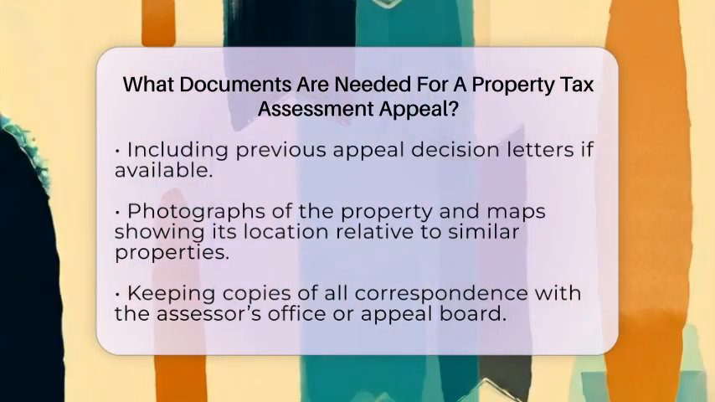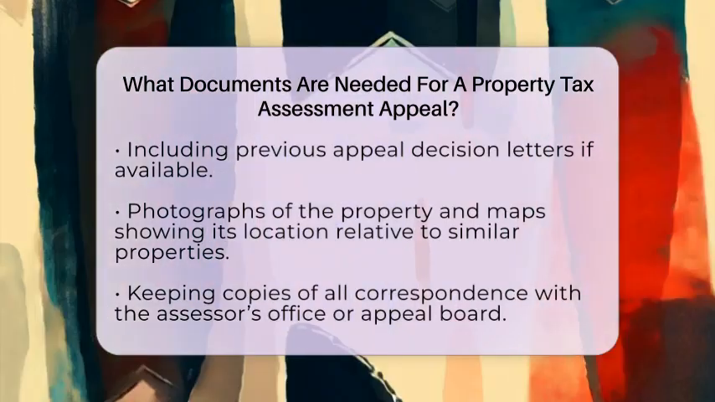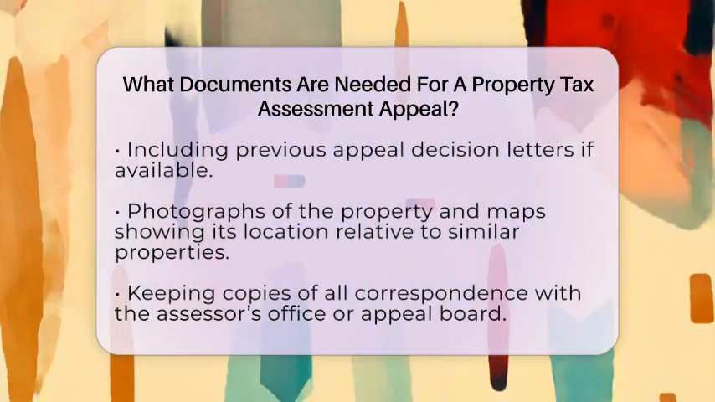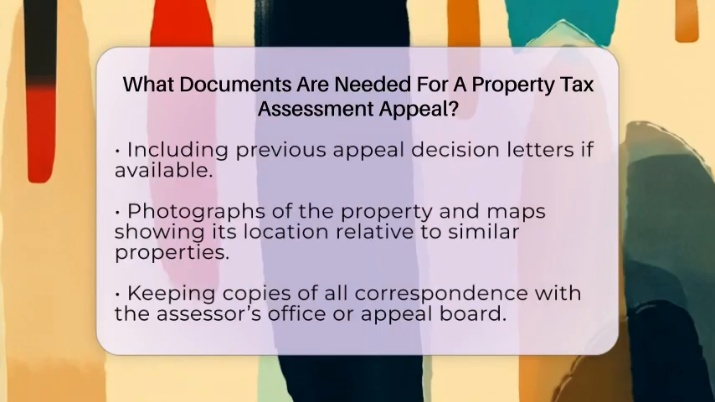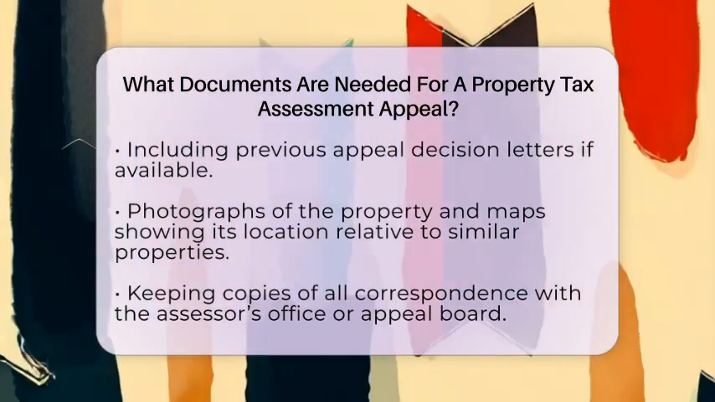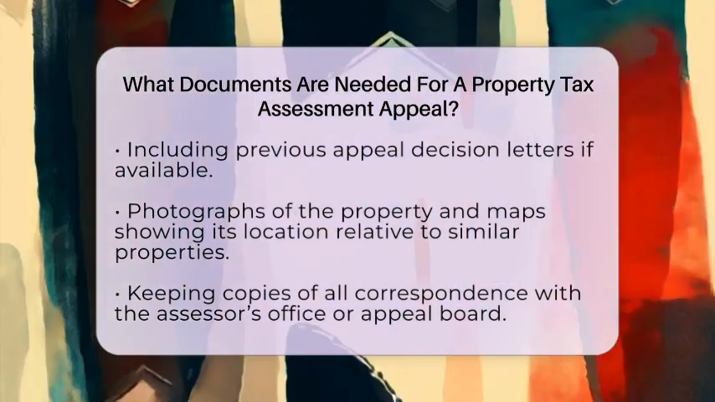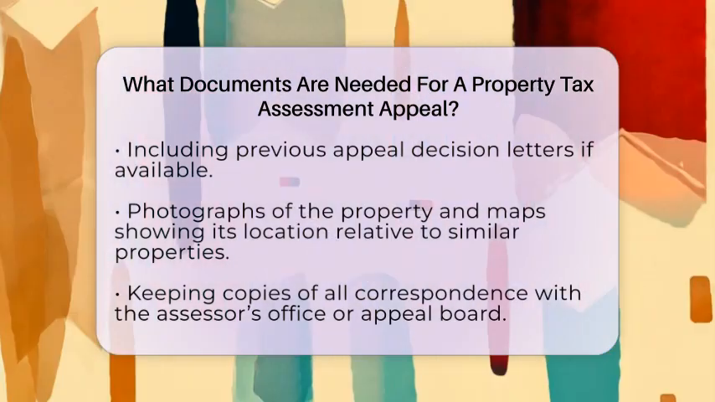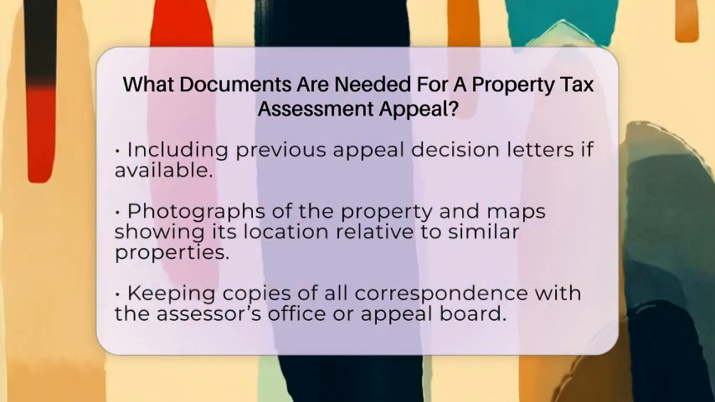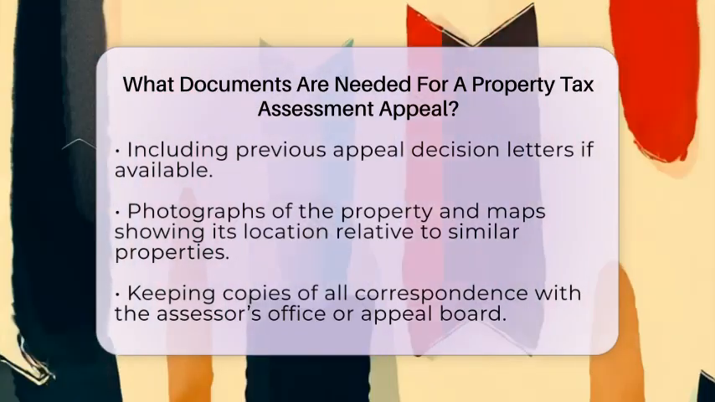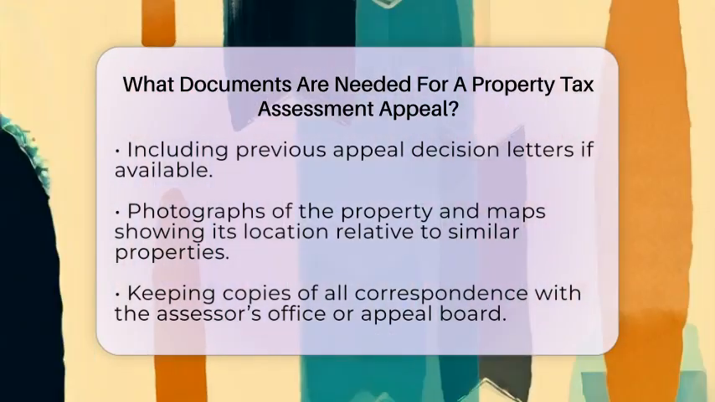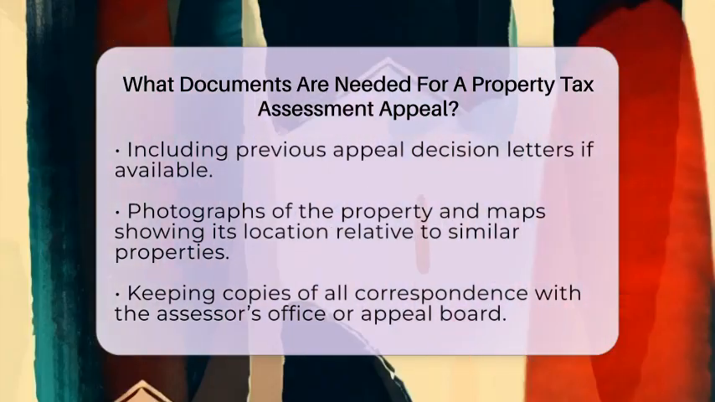If you have previously appealed to a local board of review or board of equalization and received a decision, include copies of those decision letters. These show your ongoing efforts to resolve the issue. Photographs of your property can be useful, especially if you want to show its condition or any improvements. Maps that display your property's location relative to similar properties can also support your case.